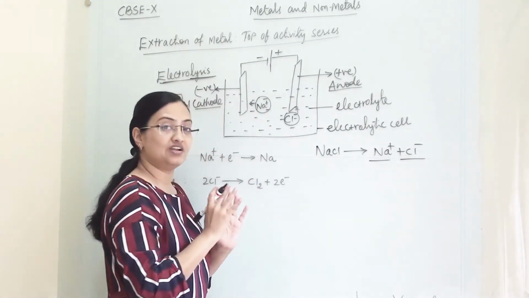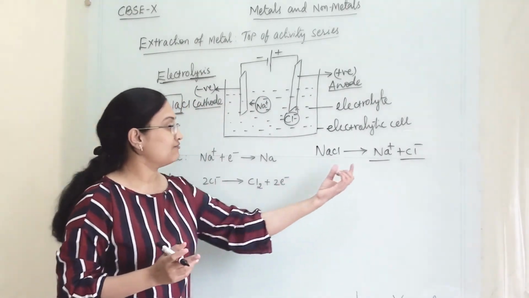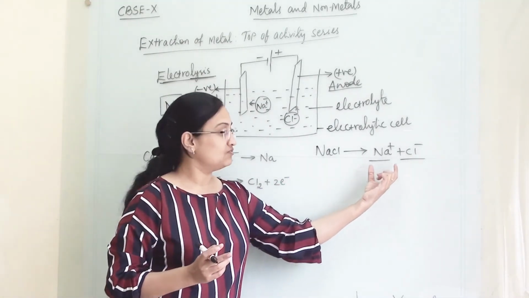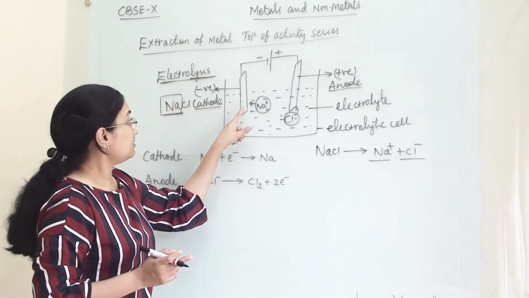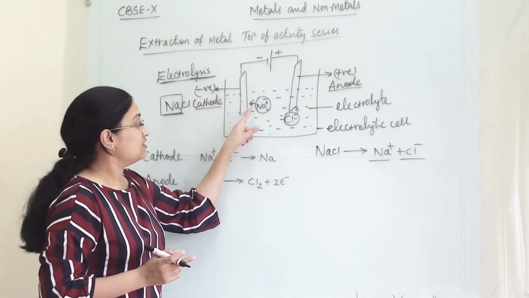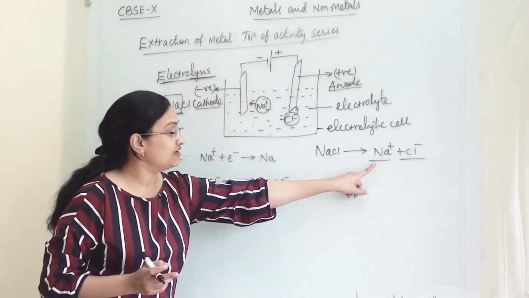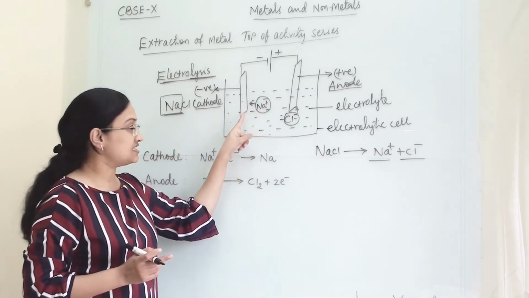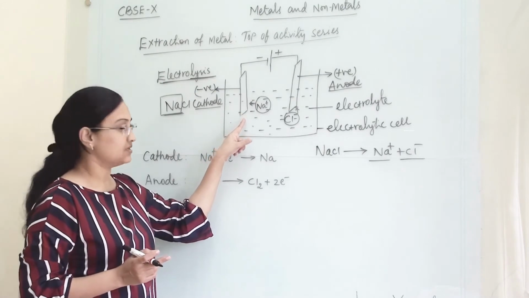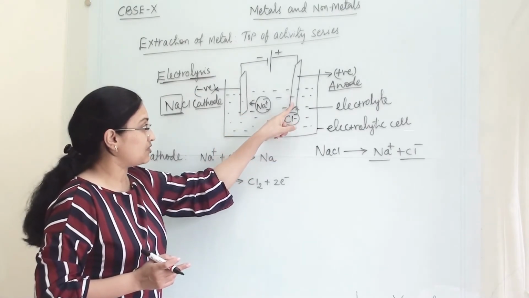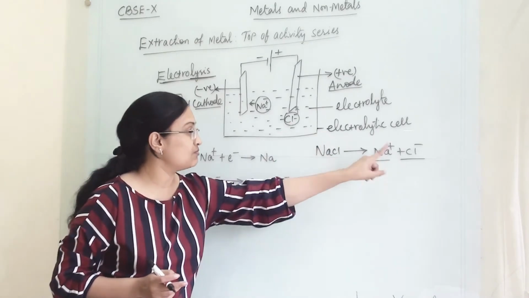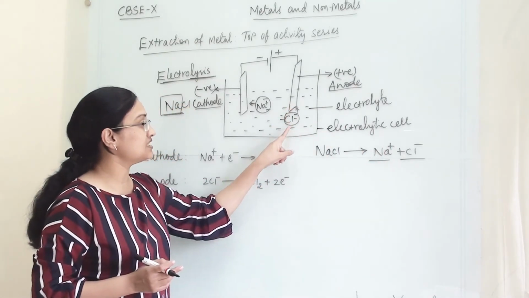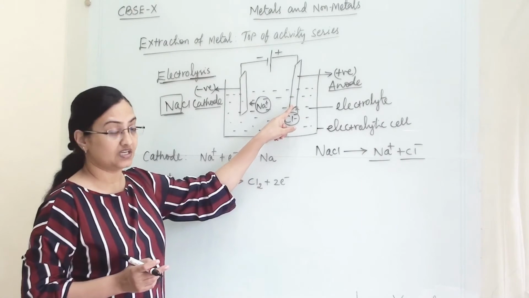Dissociation means we are decomposing the compound, and from this we get Na plus and Cl minus. Since this is the negative terminal, the positive ion will get attracted towards it and migrate towards it, whereas this is the positive terminal, so negative ions like Cl minus will be attracted towards it and travel towards it.